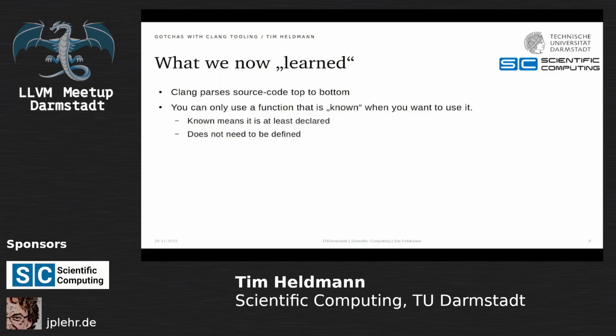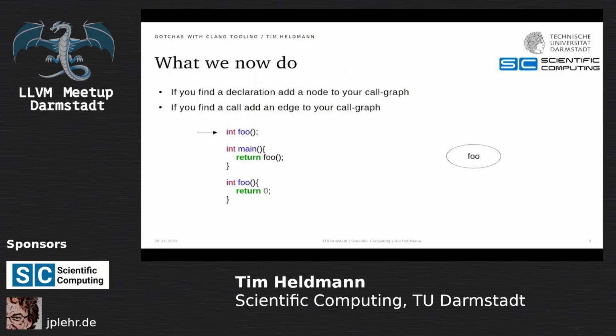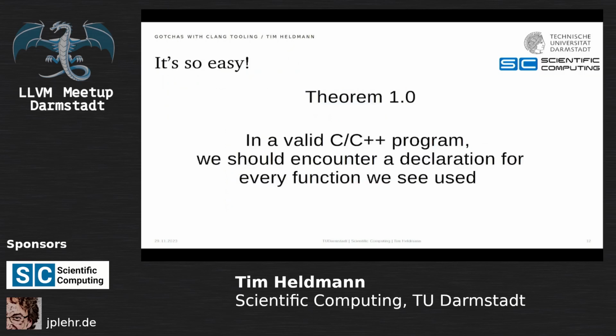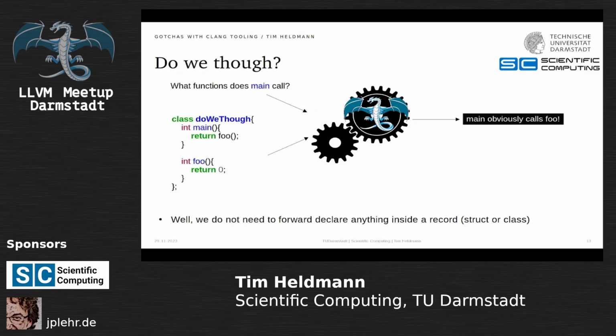Great. This is common knowledge for most people that have spent some time with C and C++. So if you want to generate a call graph, if you find a declaration, you add the node. Then you find another declaration, you add another node. Oh, apparently this declaration is also a definition. You step inside the definition, you find your call. Wham, bam, Bob's your uncle. You got a call graph. Great, which means that we have Tim's theorem: call graphs are very easy. In a valid C++ program, we should encounter a declaration for every function we see used, and call graphs are easy. Things done. Well, apparently not.